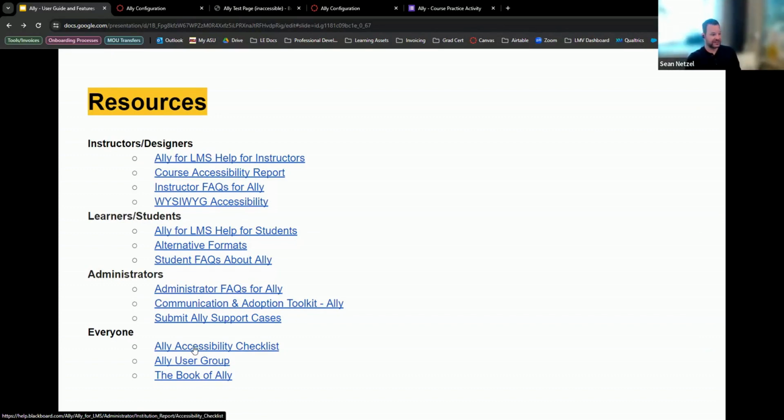The Ally accessibility checklist is helpful. This book of Ally is really just stories, like success stories of using Ally. So if you ever need to get buy-in to adopt this tool or continue using it for pricing purposes, stuff like this is really helpful. But yeah, this is pretty much all the resources in this.